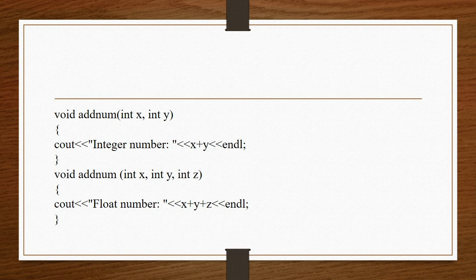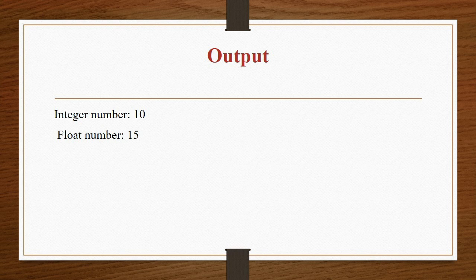For the second function call, again the control searches for the function name addNum with 3 parameters. Once the control reaches the function with 3 parameters, it executes the statements which are included inside the function. Here it executes the float number x plus y plus z. So now the values are passed to x, y and z simultaneously and they get added and printed. Output of the above program is integer number 10 and float number 15.